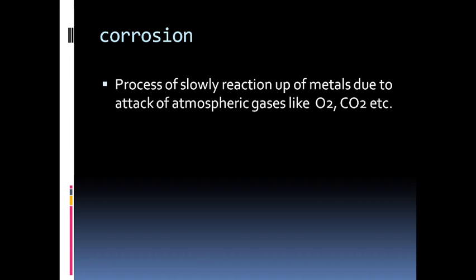Next topic is corrosion. The process of slowly eating up of metal due to attack of atmospheric gases like oxygen and carbon dioxide is known as corrosion. So what does corrosion mean? It is nothing but a reaction due to oxygen. Let's see an example: ferrous or iron reacts with oxygen and gives us ferric oxide. So this is the process of corrosion.